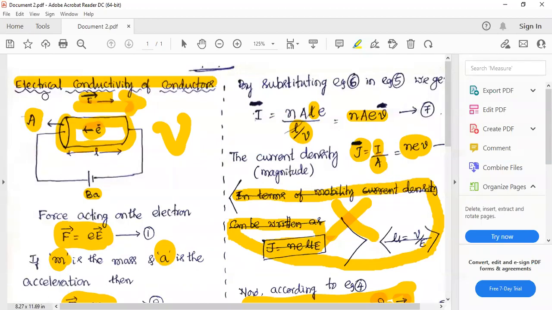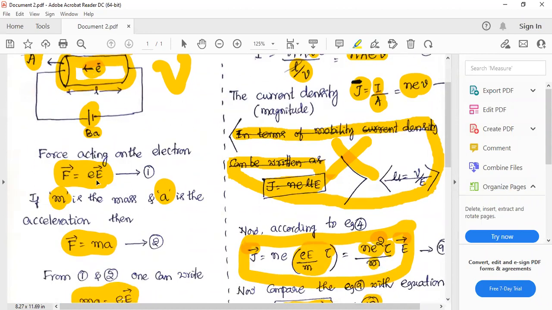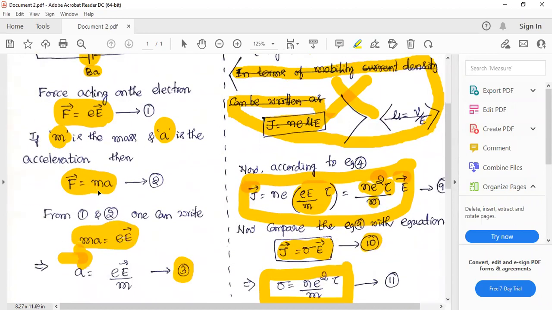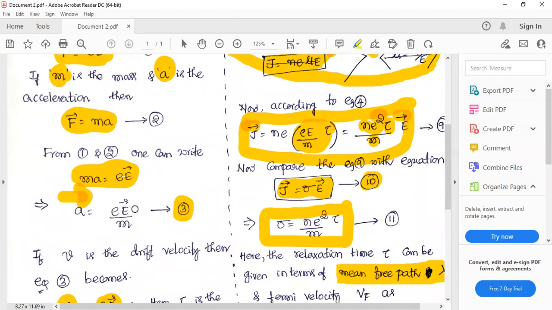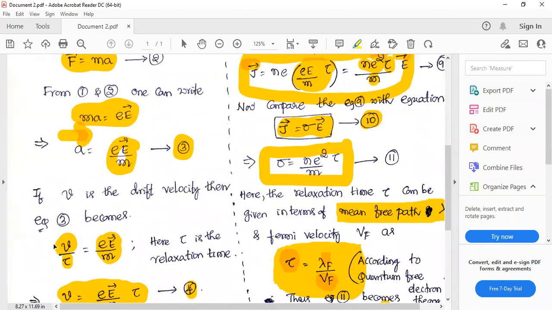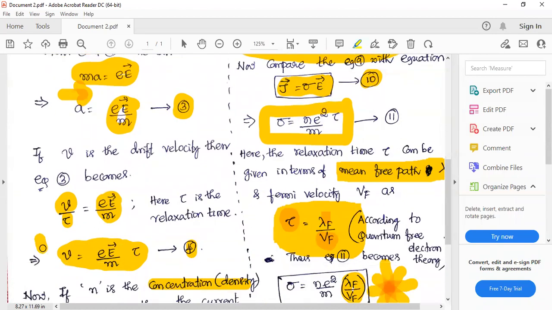Again, I repeat, we have derived electrical conductivity for conductors in this class. We have considered a cylindrical piece of conducting material of length L and area of cross section A, to which we have connected a battery. Due to this battery, electrons will move towards the left. The force acting on the electron is eE, and according to Newton's law, ma is equal to eE, and therefore acceleration can be written like this. Acceleration can also be written as drift velocity divided by relaxation time. Therefore, drift velocity can be represented as eE by m into tau.